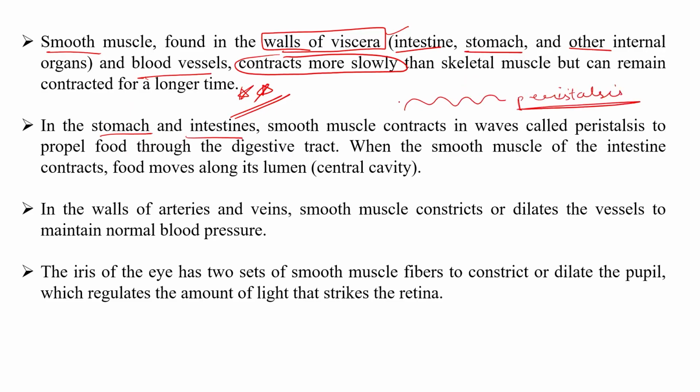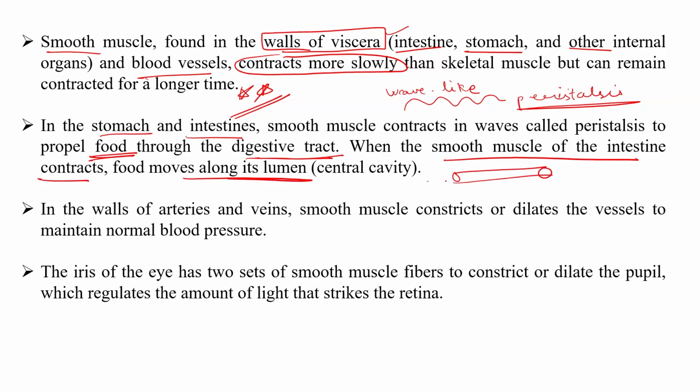So this peristalsis, or the wave-like pattern, helps in the movement of the food. It helps in propelling the food through the digestive tract, through the digestive system. When the smooth muscles of the intestine contract, the food moves along its lumen, which is the central cavity. Suppose this is the intestine and food enters it; upon contraction, the food will move forward in the lumen.